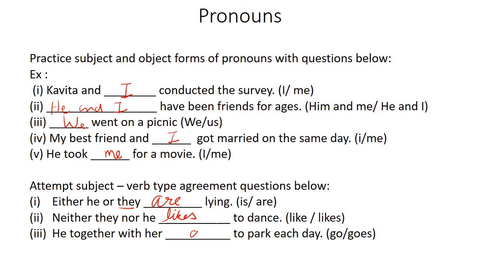Had it been he and she, it would have been he and she go to the park. Here it will be he together with her goes to the park, because together with changes how the verb is used. Whether it will be singular or plural depends on the subject right before the verb.